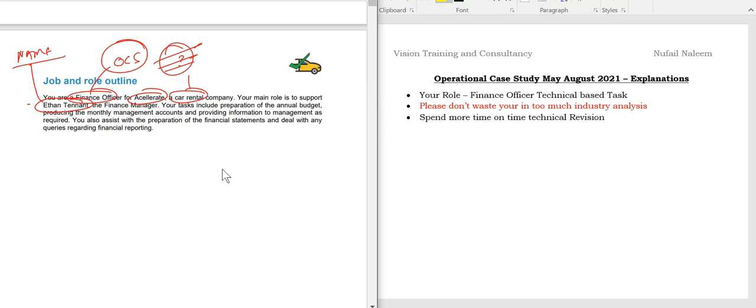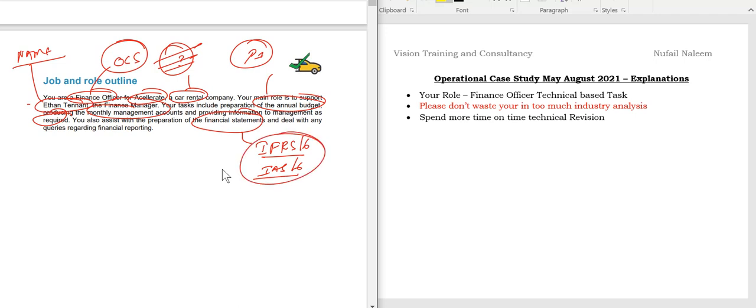Your tasks include preparation of the annual budget. That's what I told you, students, P1 knowledge is very essential. Producing monthly management accounts, providing information to management as required. You also assist with the preparation of financial statements. As I told you, students, this time be very careful: IFRS 16, IAS 16, all these aspects can be touched, and deal with any queries relating to financial reporting. Just remember this is how they structure the paper, and don't worry students, this is manageable as well.